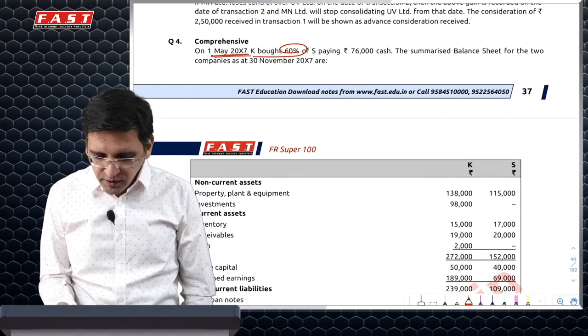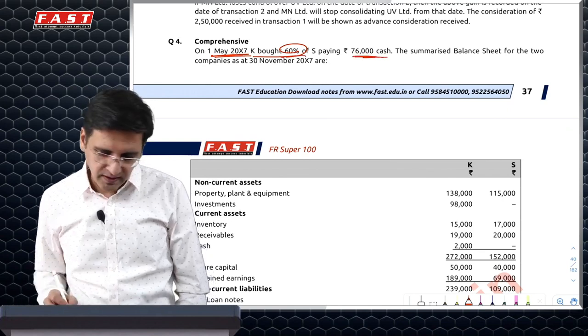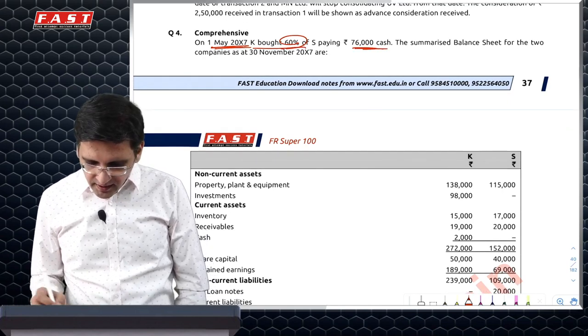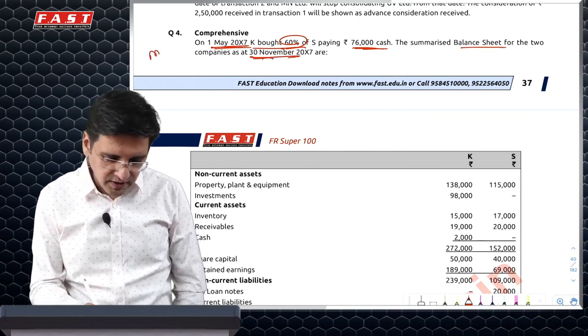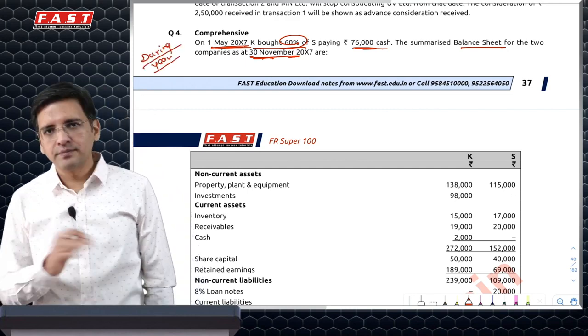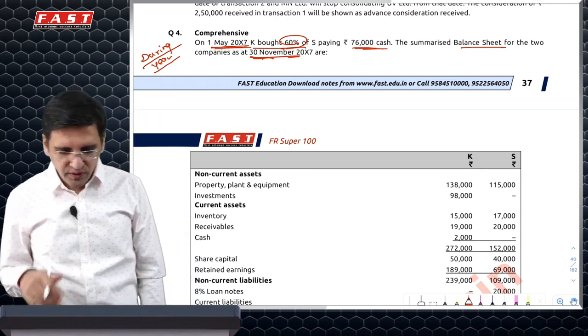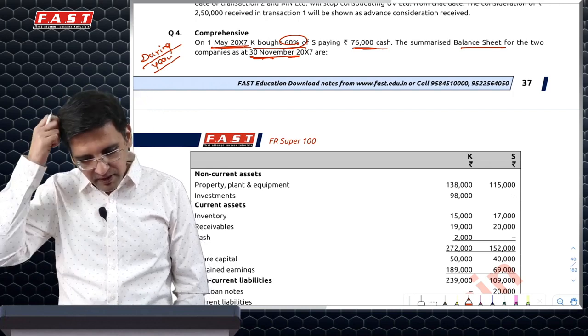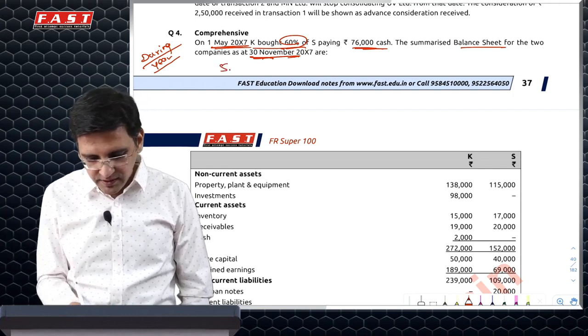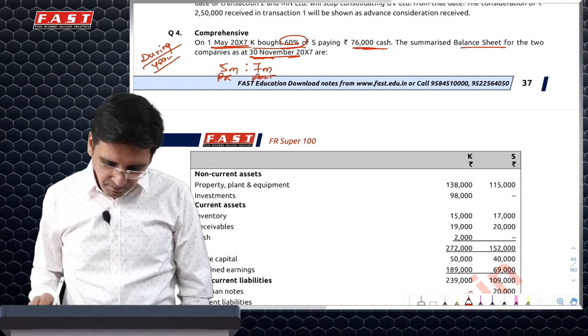So on 1st May, you bought 60% by paying 76,000 cash, and it says that the balance sheet is on 30th November. So first, the acquisition has happened during the year and not at the beginning of the year. So you'll have to split the current year profits between pre and post. That is one adjustment. From 1st May to 30th November, it'll be 5 months to 7 months, pre-post. This is one adjustment.